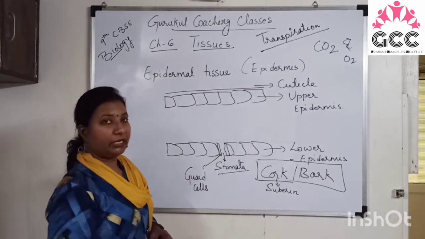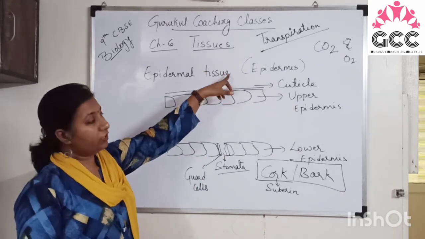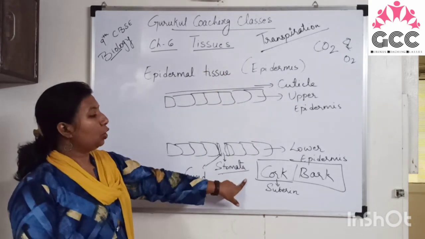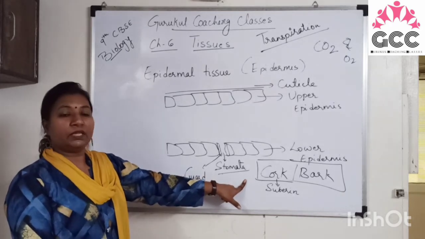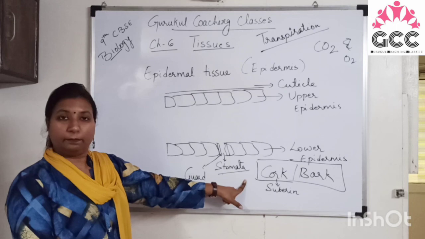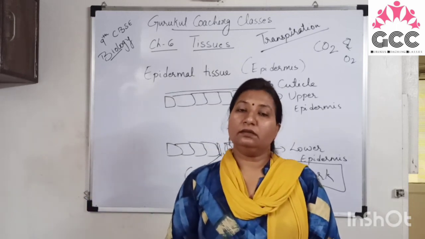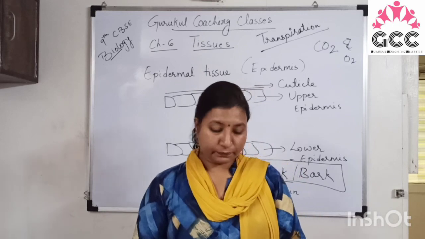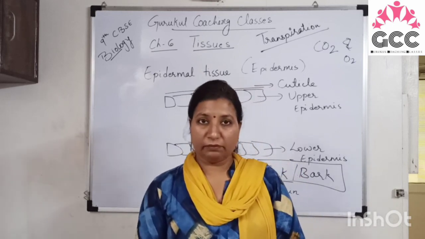So these are the protective tissues. We have the epidermal layer, also known as epidermis. Then cork and bark. In the older plants, cork and bark are present, which are also protecting the plant tissues. So here we have completed the plant tissues. Afterwards we will discuss animal tissue.